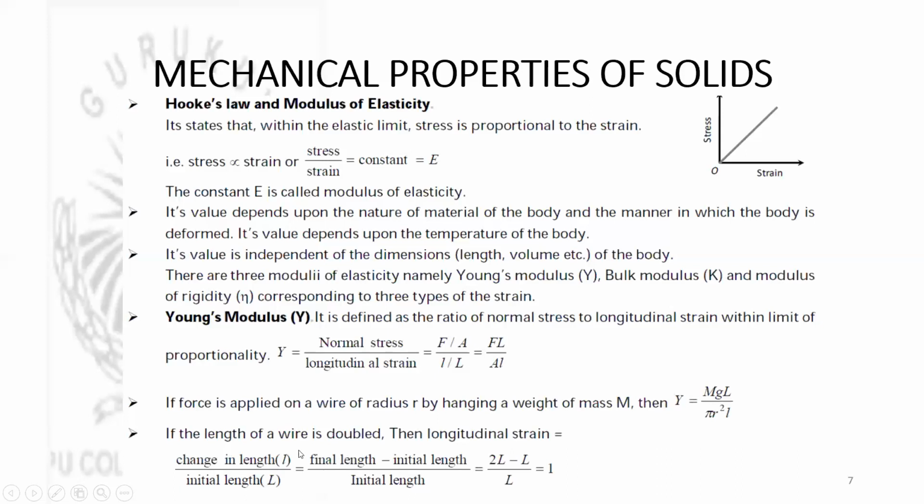So the longitudinal strain will be 2L minus L divided by capital L. So it becomes 1. We need to remember this, because it helps us to answer quickly sometimes in numericals. Whenever the length of the wire is doubled, we can easily take the longitudinal strain as equal to 1, that is 100% if you express it in percentage.